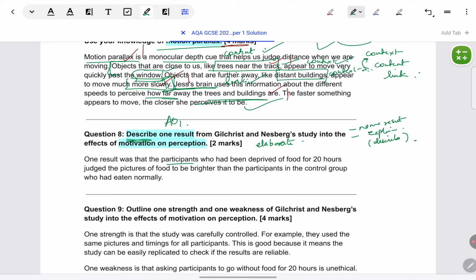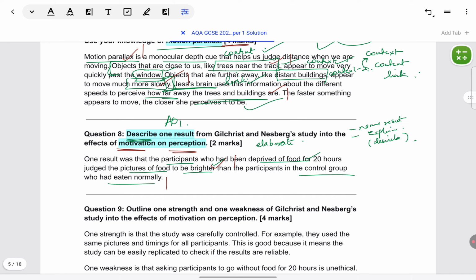One result is participants who were deprived of food for 20 hours judged the picture of photos to be brighter. So we don't stop at this. This definitely gets 1 mark. But we show the comparison also, compared to whom this deprivation is making them see the foods to be brighter than those who had eaten normally. Okay, so 1 mark for talking about the participants who had been deprived, like the key experimental group. But 1 mark for describing further by saying that how do we know that only this group has been affected, or how only motivation has affected their perception? Because people who had eaten normally, they did not show this same result.